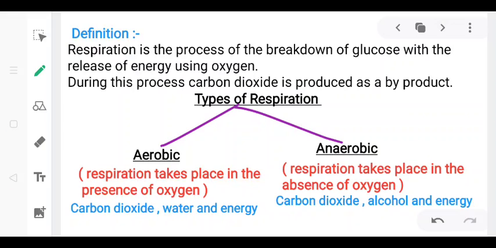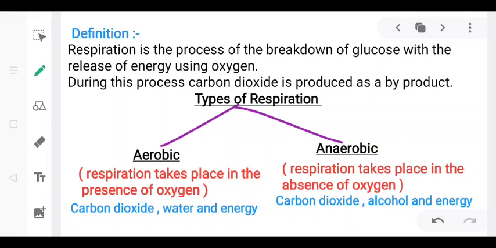So where does this energy come from? So it is the food which has stored energy, and this stored energy is released during respiration. Okay, so respiration is a process of the breakdown of glucose with the release of energy using oxygen, and occurs in every cell of the living organism. Hence all living organisms respire to get energy from food.